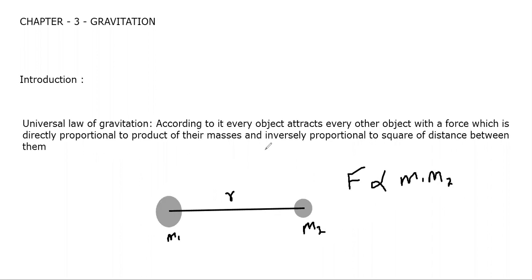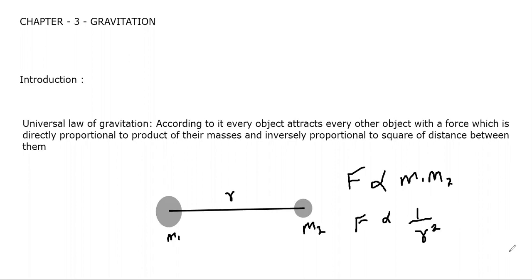Also, it tells that F is inversely proportional to, inversely means 1 divided by, square of distance. Square of distance would be r square between them. So this is the universal law of gravitation, that force is directly proportional to product of their masses. The more the mass, more would be the gravitational force. If distance would be less, force would be more. If distance is more, if these are very far away, the force will become lesser. So this means inversely proportional to square of distance.